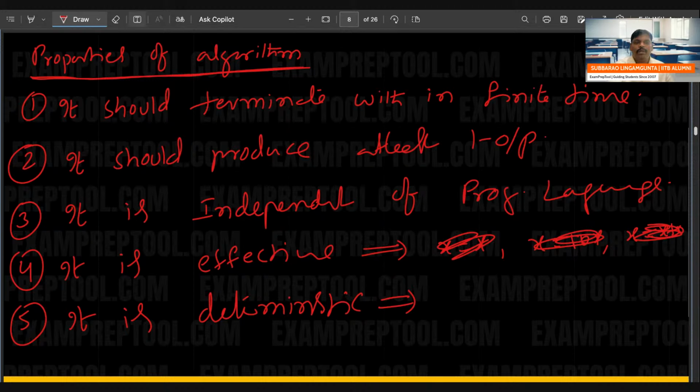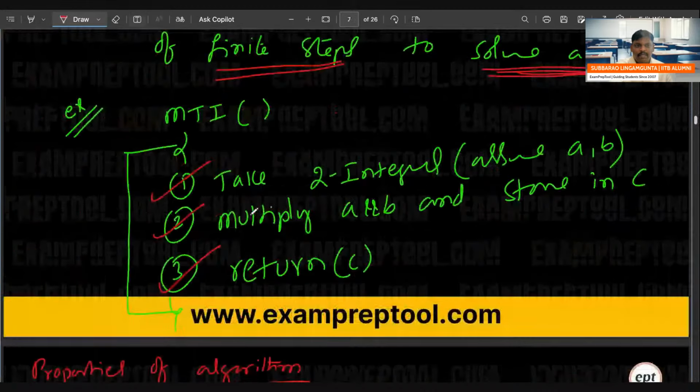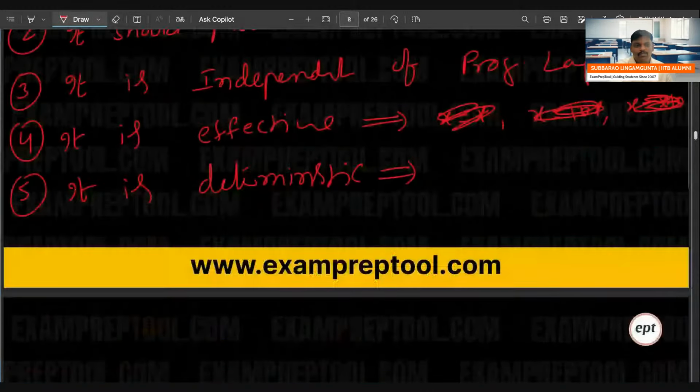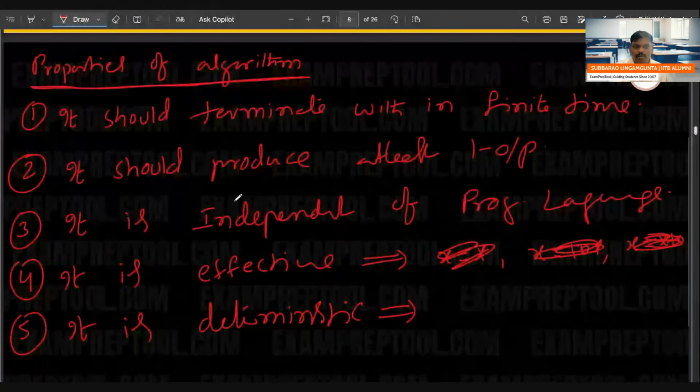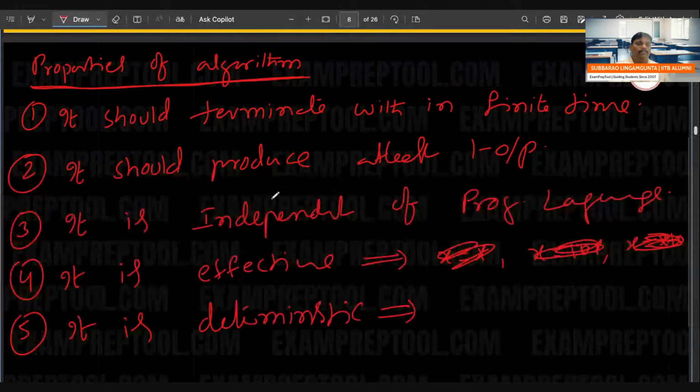So these are the properties of an algorithm. Today I covered the definition and the algorithm properties also. If you want to say something is an algorithm, these rules, these particular properties, should hold good.